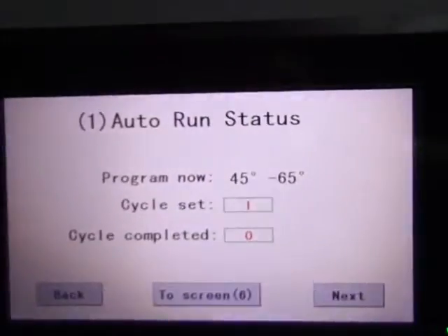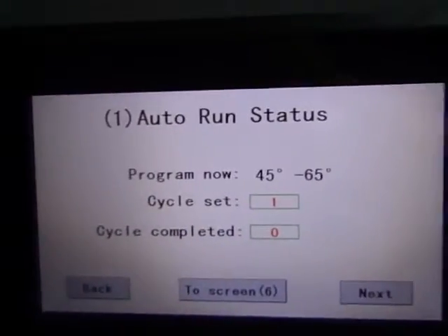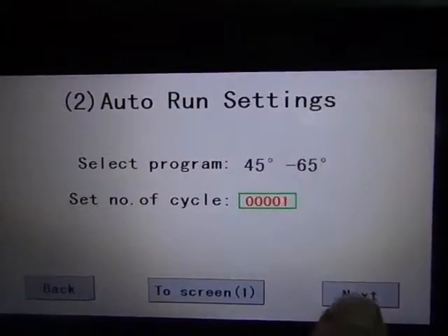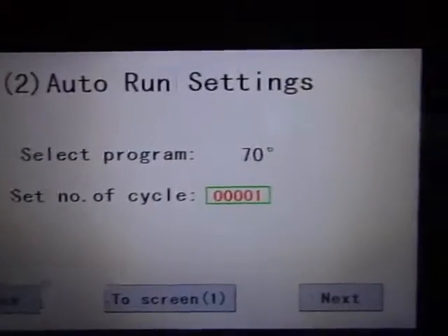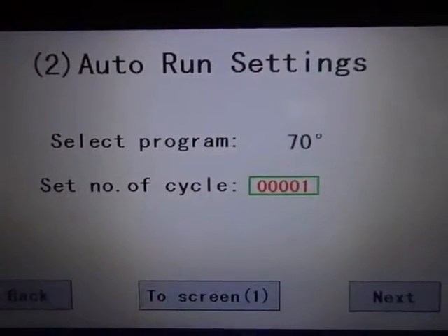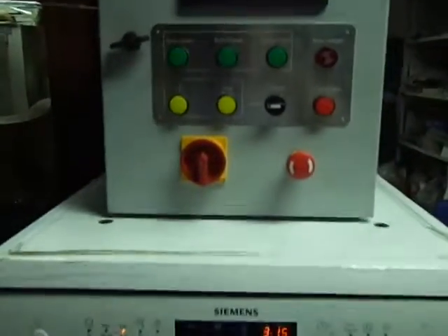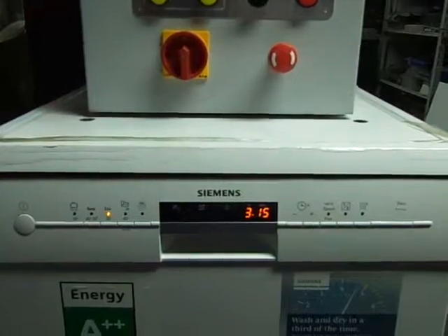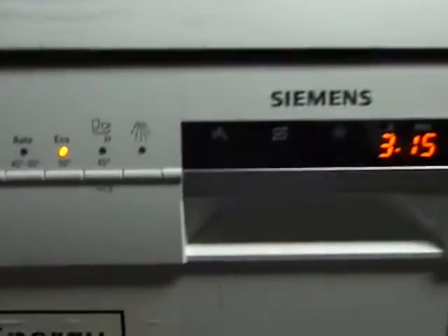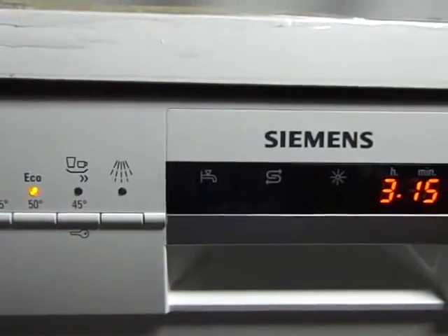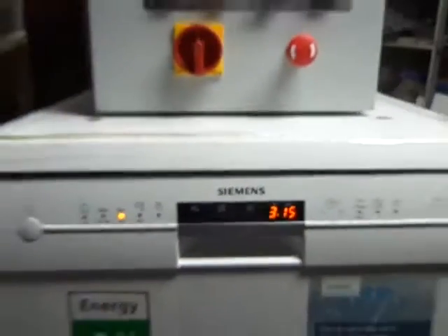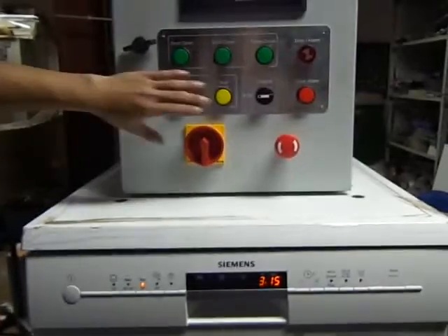Okay then. I want to change the program to 70 degrees. Now we have changed the program to 70 degrees, and when we press start, it will automatically select the correct program. Now it's still the default value, 50 degrees. Okay, press start.